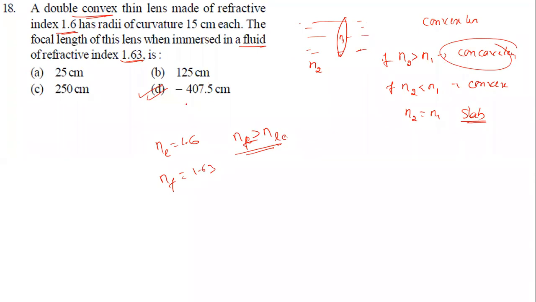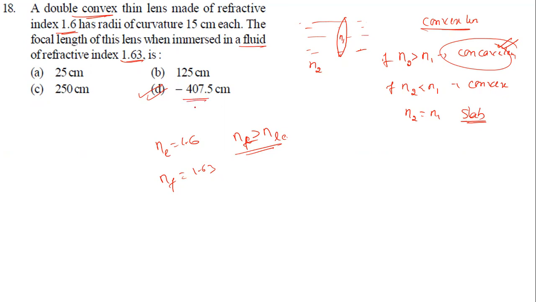So as you immerse a lens in a medium with higher refractive index than the lens, the lens reverses its nature. If it is convex, it becomes concave. If it is concave, it becomes convex. Initially it was convex. Now we're going to insert it in a medium of higher refractive index compared to the lens. So it has become like a concave lens, and concave lens means negative focal length.